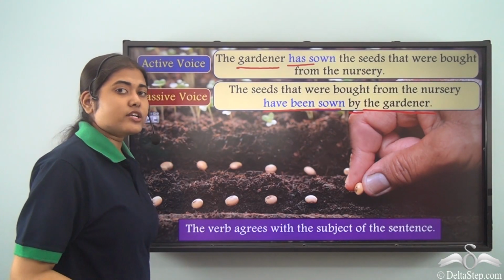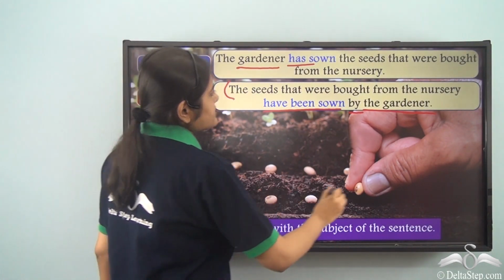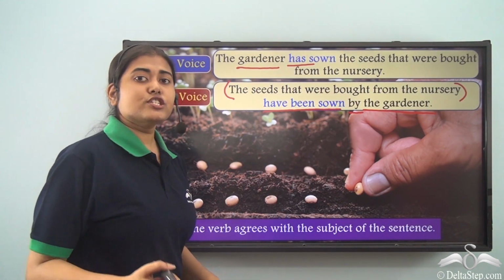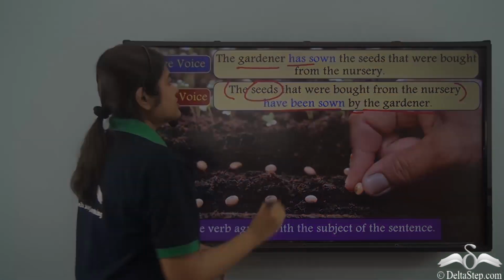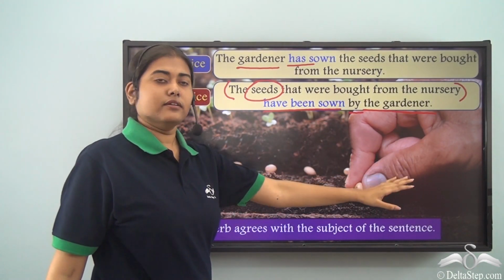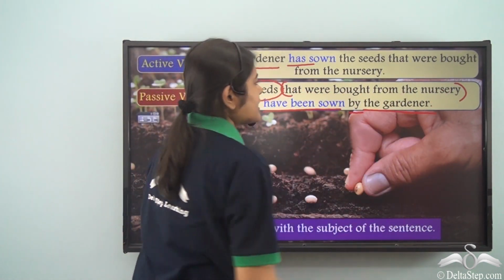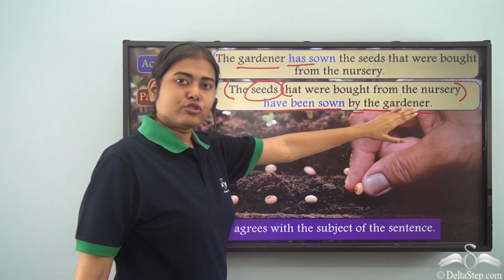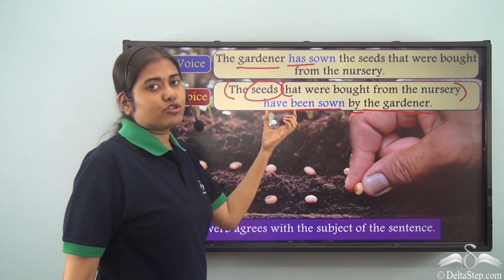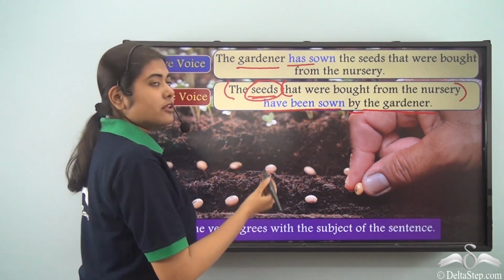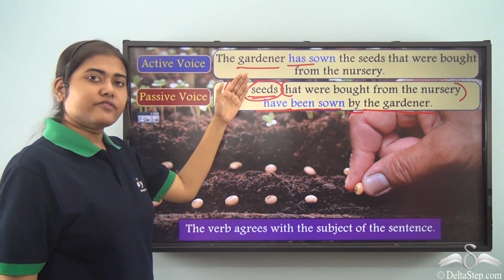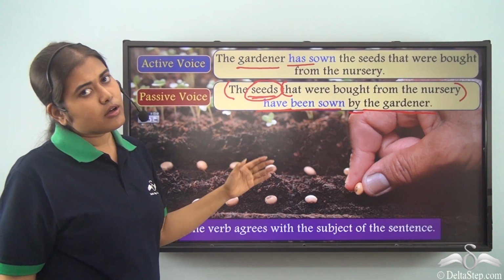But in the passive voice, what is our subject? The seeds that were bought from the nursery. But this is a long phrase. What is the head noun? It is the seeds. So the seeds have been sown by the gardener. Now this part that were bought is extra information about the seeds. So that is not the relevant portion for us to consider which verb to use. The seeds being plural, we need a plural verb. So we see that the subject-verb agreement is very important when we are changing from active to passive voice.